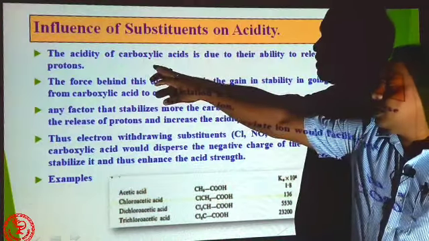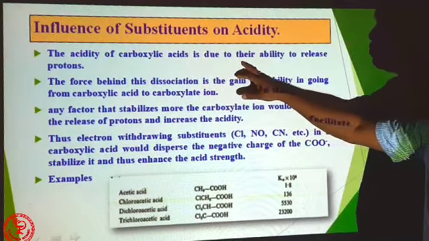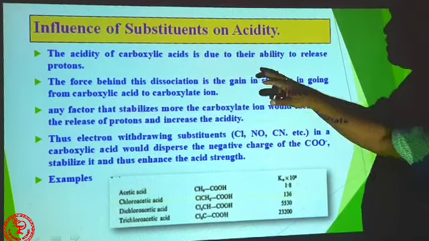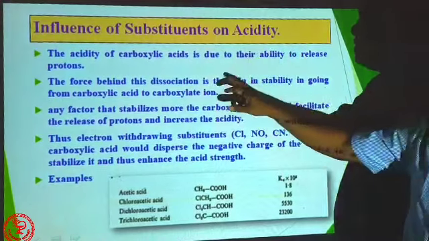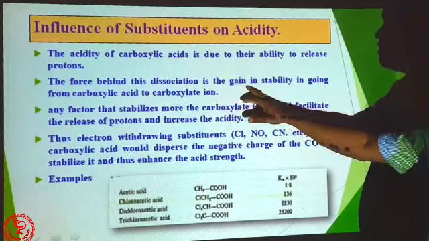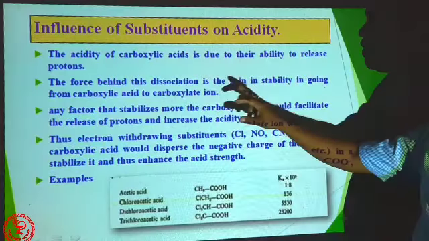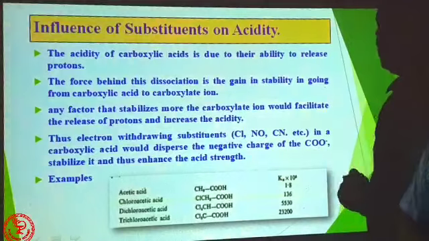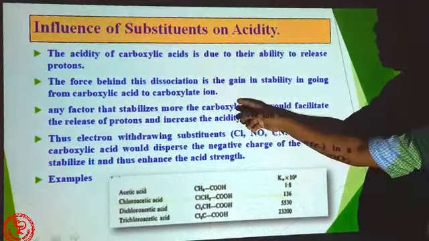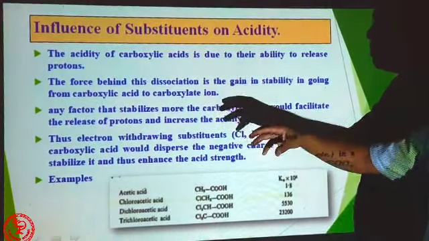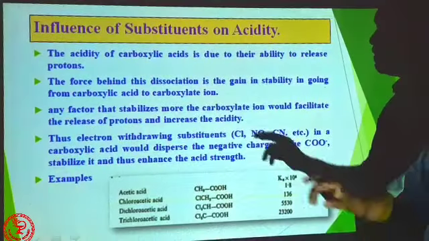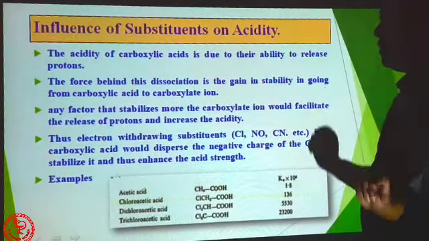Okay, firstly we see the acidity of carboxylic acid is due to their ability to release proton. We discussed it. The force behind this dissociation is the gain in stability in going from carboxylic acid to carboxylate ion. So carboxylic acid in aqueous solution produces carboxylate ion. The force which produces this carboxylate ion is responsible for gain in stability.